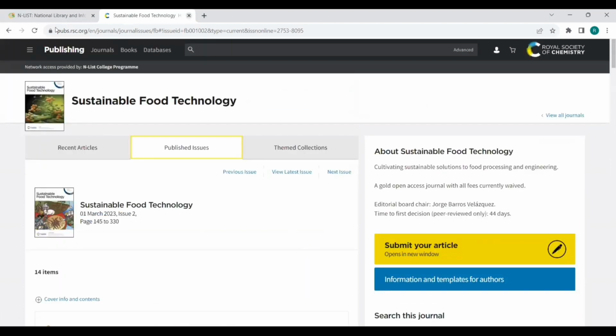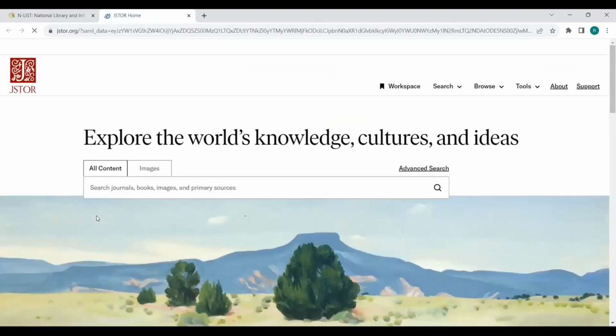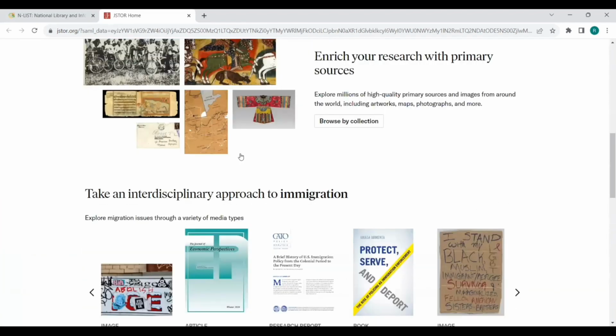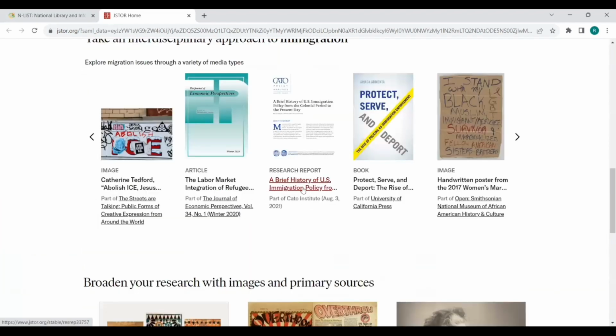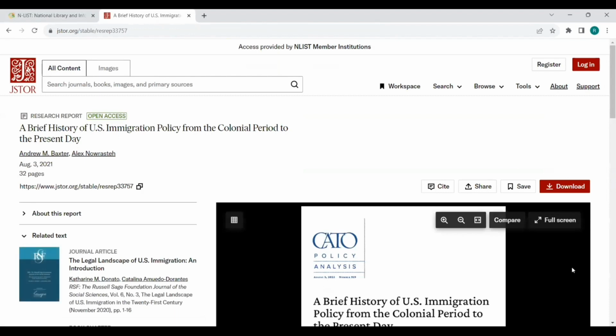I may show some other sites. For example, JSTOR. This is also a famous publisher. They are having their own set of journals hosted here. Therefore, if I am interested in the US immigration policy research report, just click here, you will be taken to this. One of the other important features in Enlist is just to know these buttons.